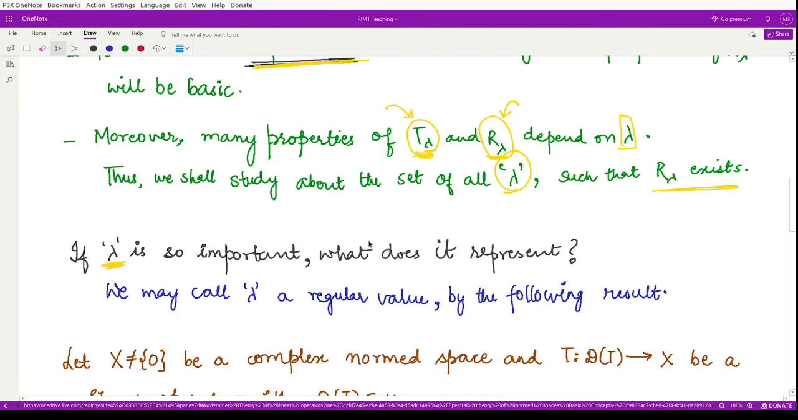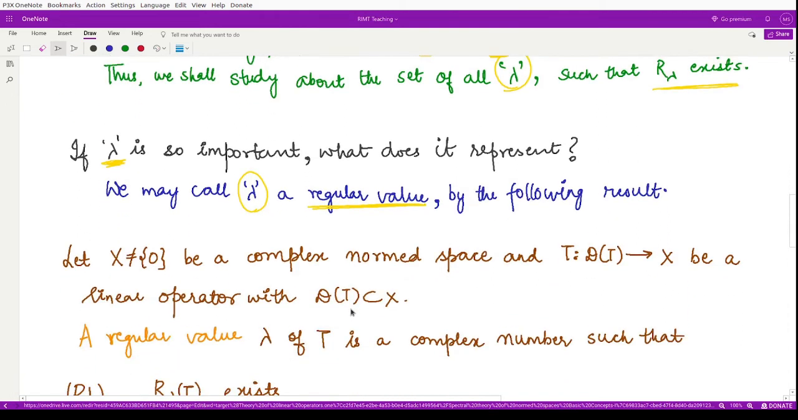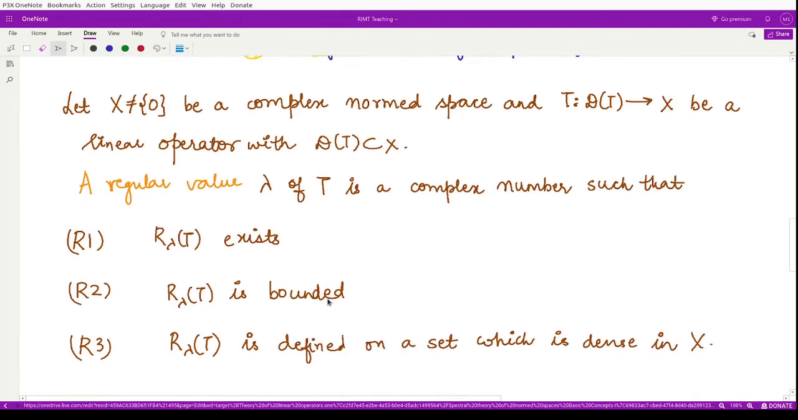Here lambda signifies the regular value, by the following result. Now we have a new word or new notation definition, which is the regular value. So this number lambda represents the regular value. Okay, so next we have X, the space. Next we have another definition for regular value.